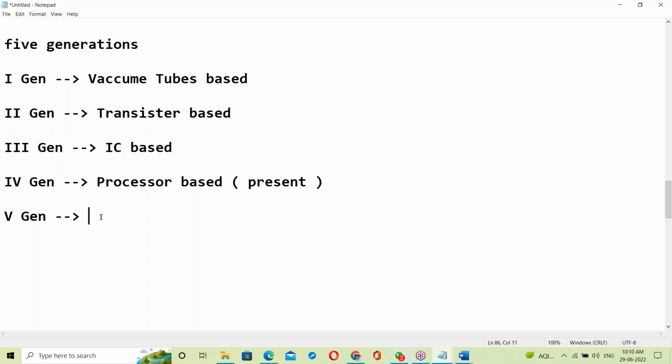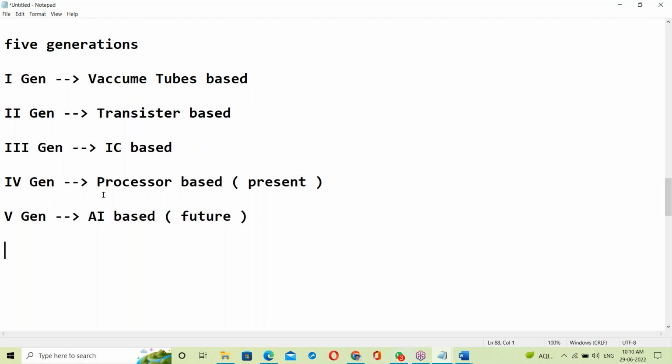No. It is AI based, artificial intelligence based. It's the future, not a very long period, shortly coming to the market by 2025.